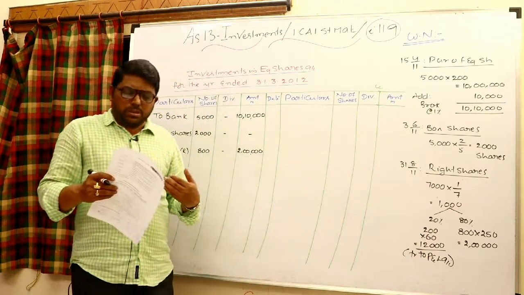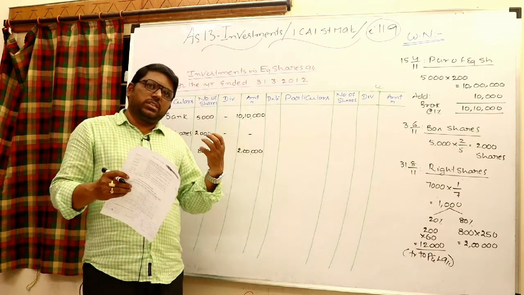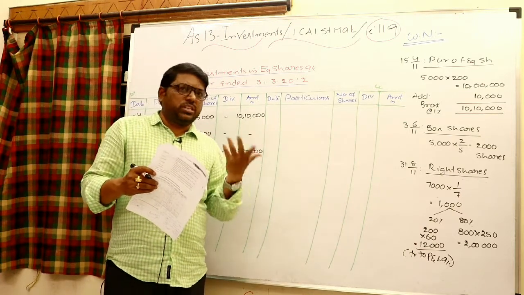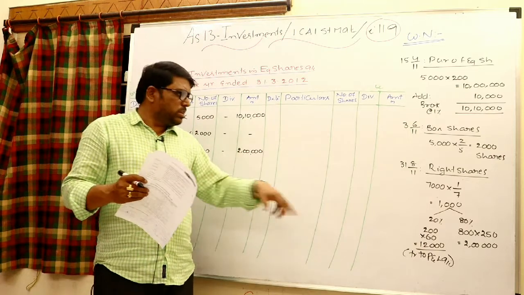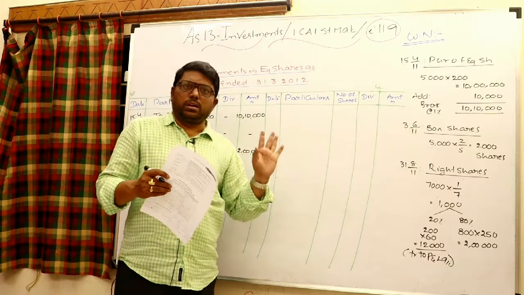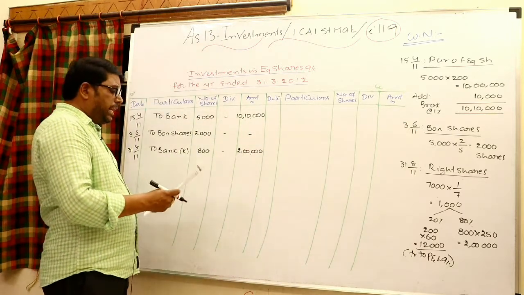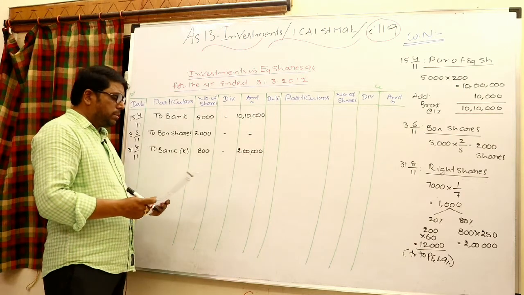But the thing is, in this particular problem, to what extent the earlier shares' value is reduced because of the rights shares being offered is not given. So you can simply transfer this to P&L. So bank, sale of rights, to P&L account. Like revenue income, that's all. Okay. Next one, come to the 2nd September.